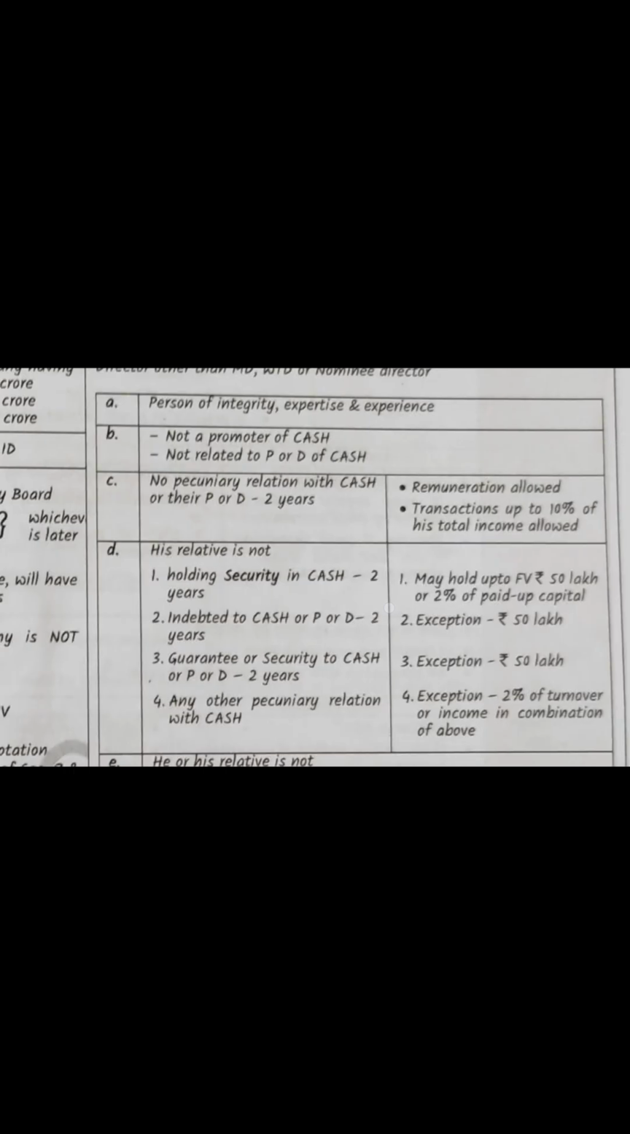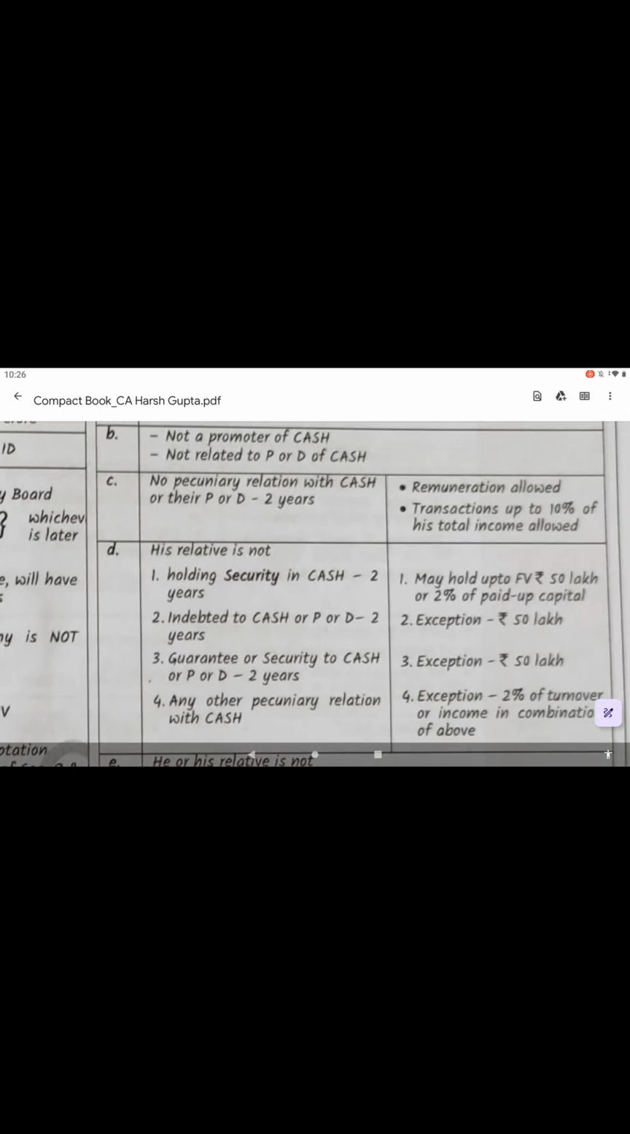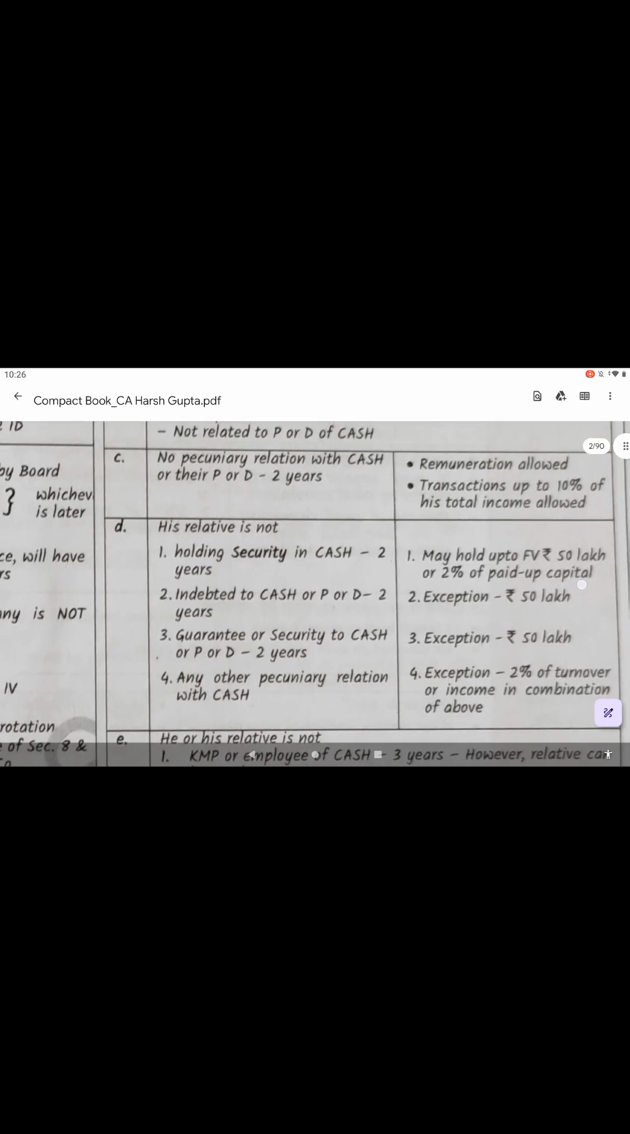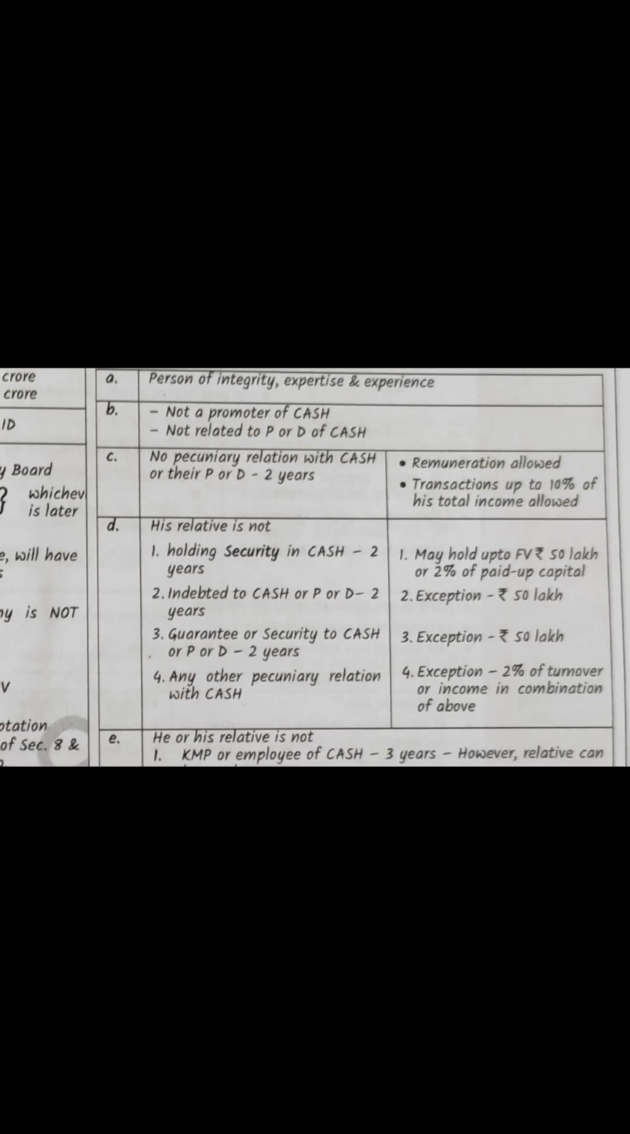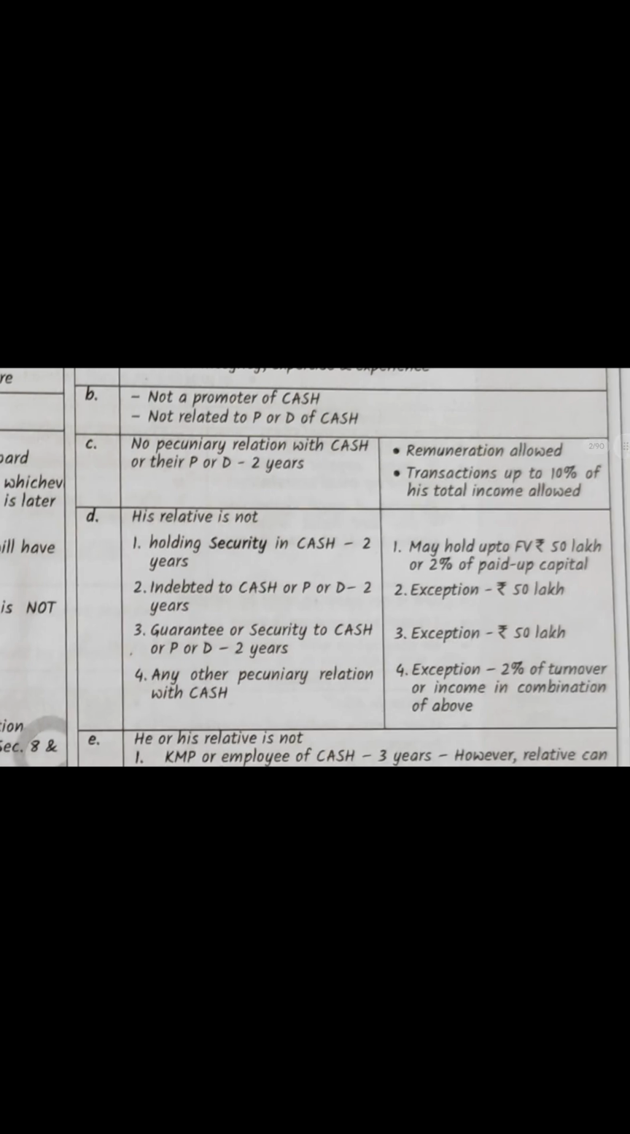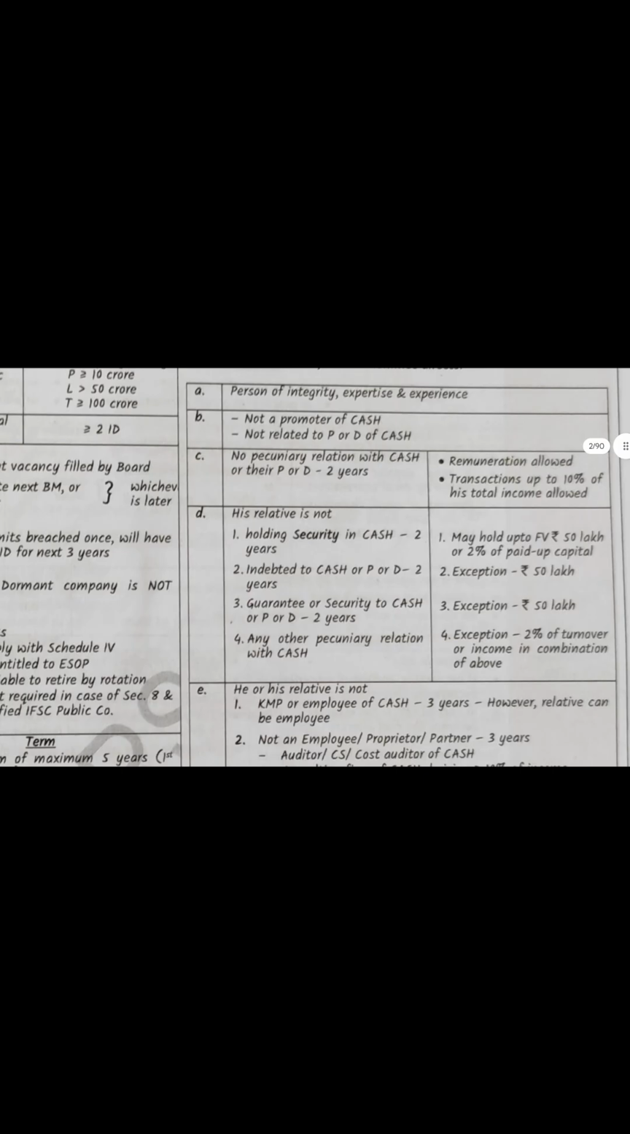But there are exceptions to this. If I am an independent director and my relative is holding security, he can hold up to 50 lakhs or 2% of the paid up share capital. If it exceeds, then I am not eligible to be appointed as an independent director. So these are all the exceptions; he can have this much limit. Indebtedness is 50 lakhs, guarantee is 50 lakhs, security is 2% of the paid up share capital, and pecuniary relationship is 2% of the turnover or income, for the last preceding 2 financial years.